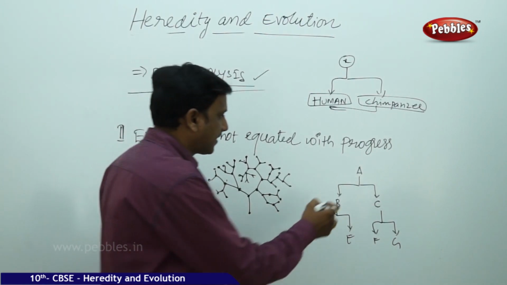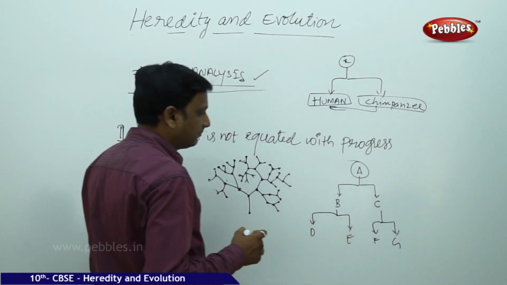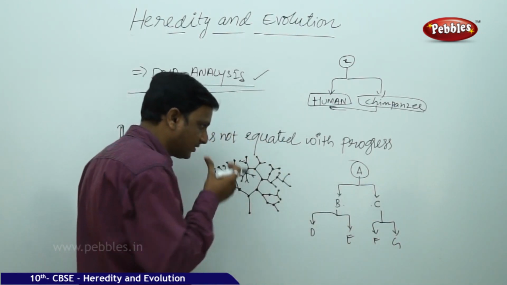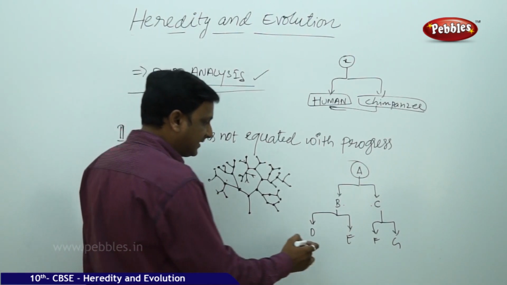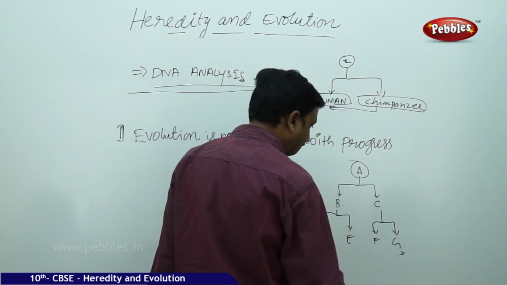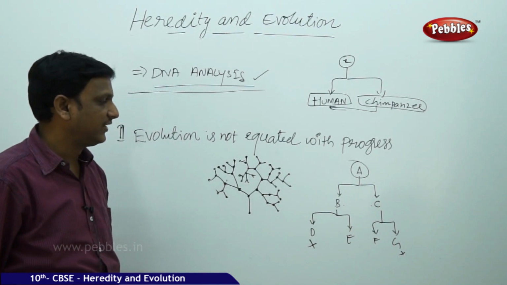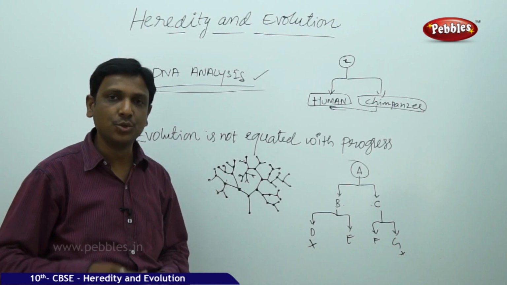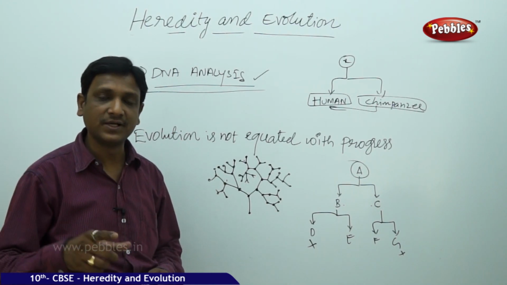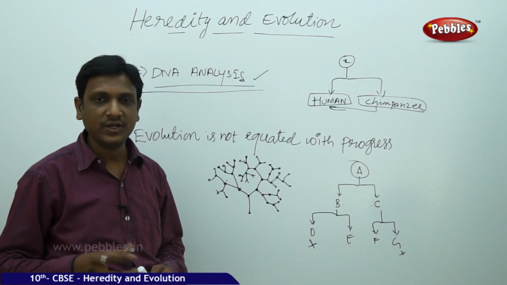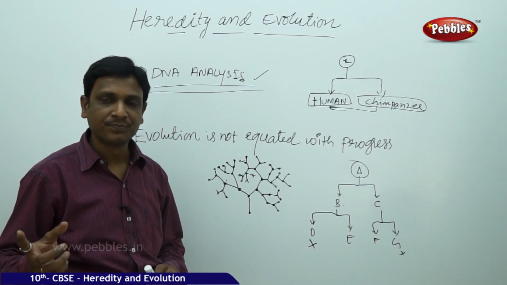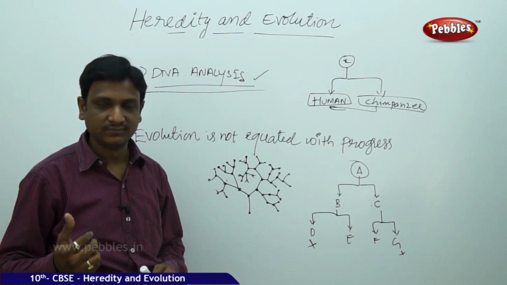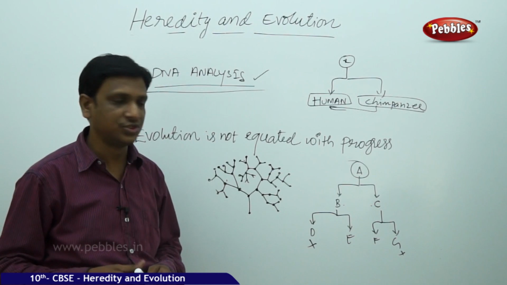Now let us say A is the common ancestor. If you see the similarities, B and C are much more closely related. They have more similarities. And if you see D and G, they have very less similarities. You will find more similarities between you and your own brother or sister when compared to your cousin. Who is your cousin? Your cousin is related to your father. Your father may be having a brother. So your grandfather has got two children.